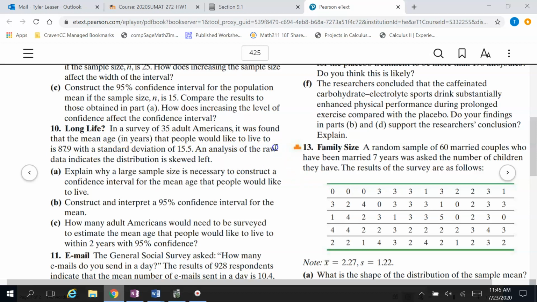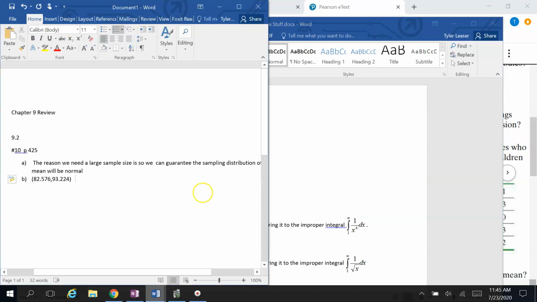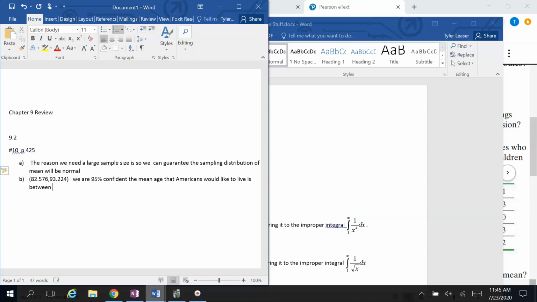Okay, so the data value that we're talking about is the age that people would like to live to. What we have just found is this. We are 95% confident the mean age that Americans would like to live to is between 82.576 and 93.224.